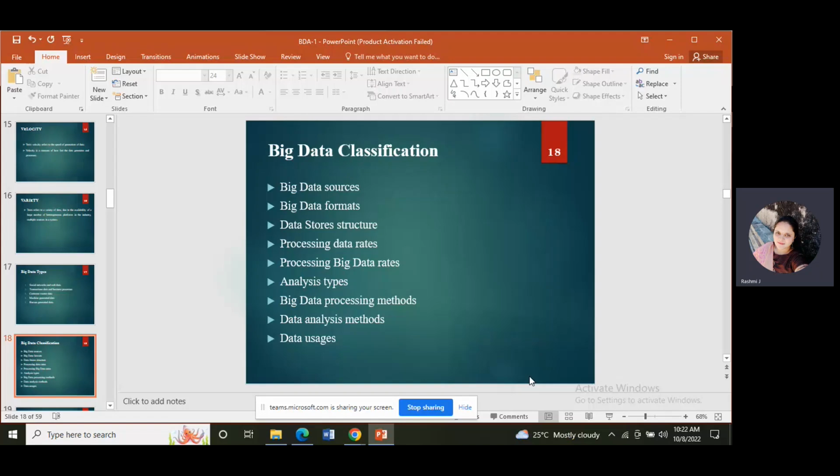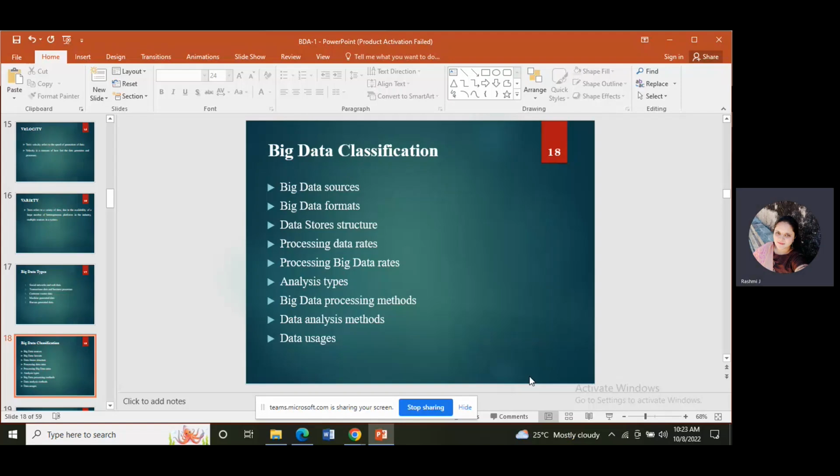Spark is one of the frameworks for big data. Here for our data processing methods, we use batch processing and real time. For batch processing, we use MapReduce, Hive, or Pig databases, and for real time we use Spark streaming and Spark SQL. Then data analysis methods. What are the data analysis methods?